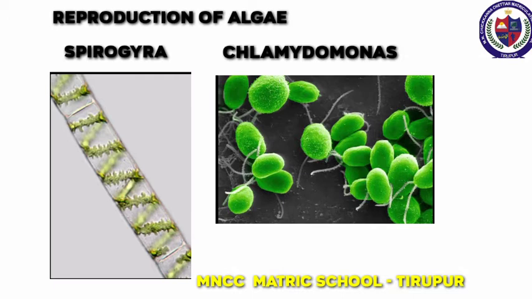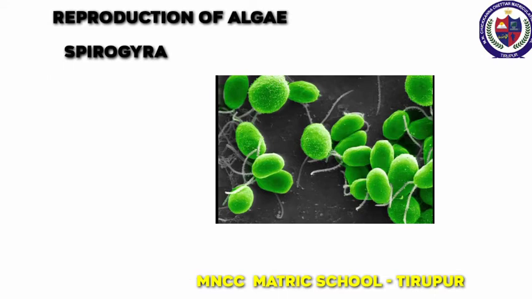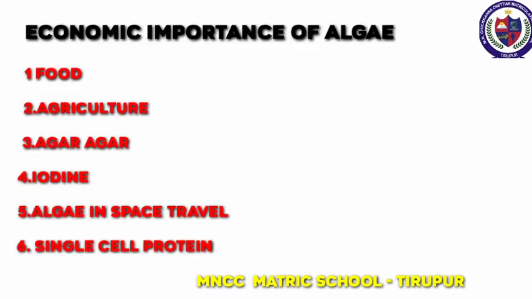Fragmentation means cut into many pieces. Asexual reproduction by spore formation. Only one parent is involved in this reproduction. Sexual reproduction by means of fusion of gametes. Male and female gametes are involved in this reproduction. Example, Spirogyra.